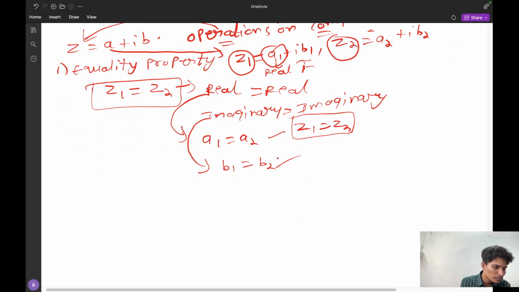Now comes the second one, that is addition. Now what is addition? That is, we have to add two complex numbers.